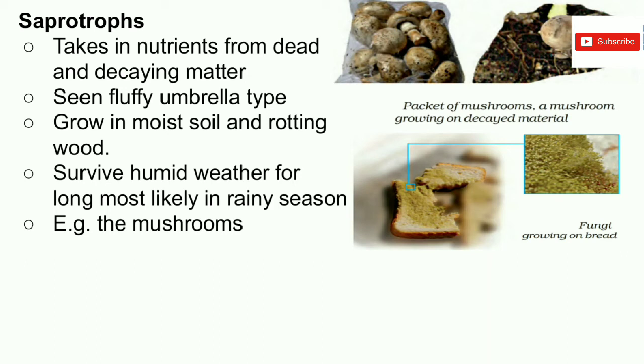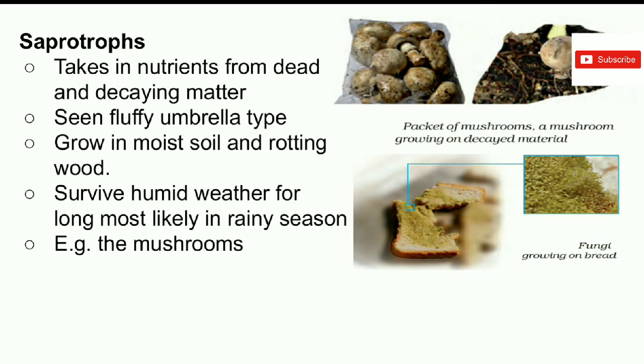Saprophytic nutrition or saprotrophs. In this type of nutrition, the plant takes the food from dead and decaying matter. This type of plant requires humid weather to survive. Moist soil is essential for growing. Most often the rainy season is suitable for this type of organism.